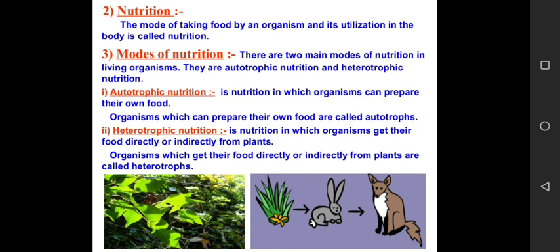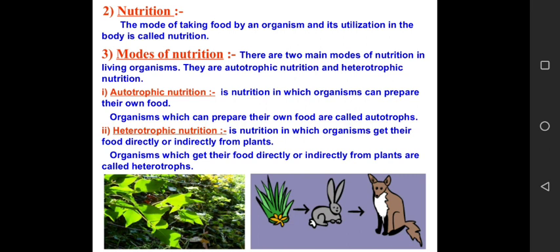Now there are mainly 2 modes or 2 kinds of nutrition in plants. First, it is autotrophic nutrition, and second, there is heterotrophic nutrition. Now, what do you mean by autotrophic mode of nutrition? It is a type of nutrition in which green plants manufacture their own food from simple raw material such as sunlight, carbon dioxide and water. So it is a type of nutrition in which green plants make their own food by the process of photosynthesis.